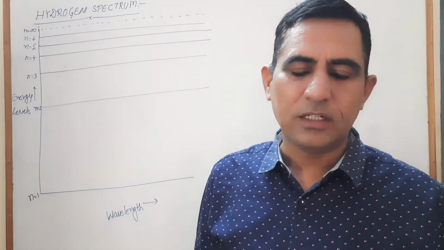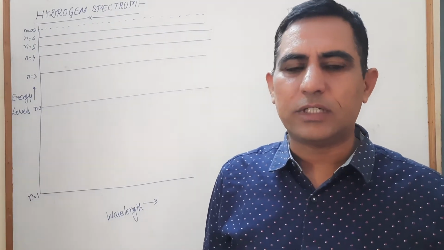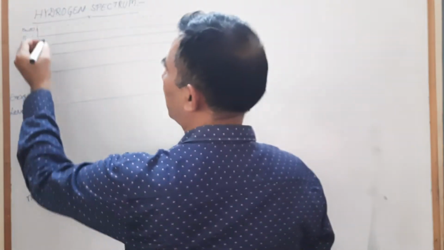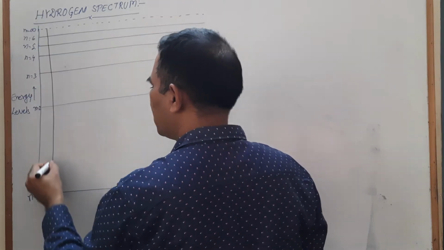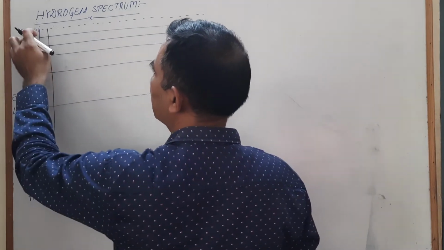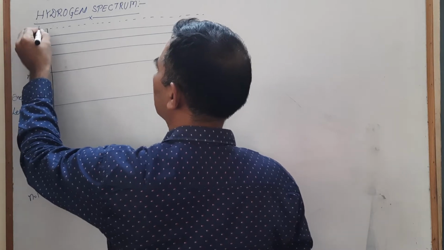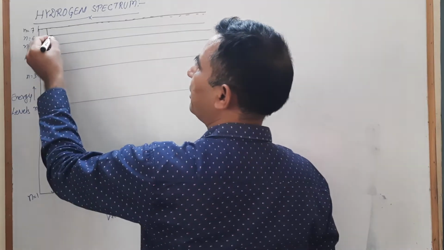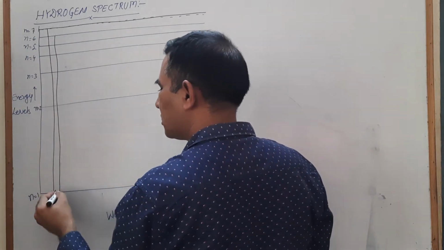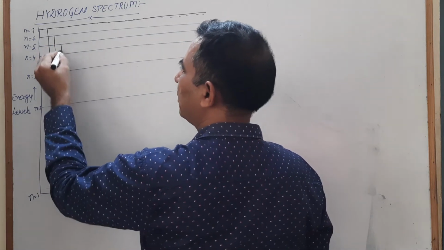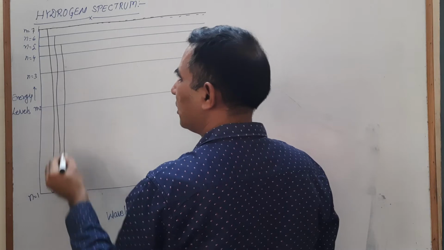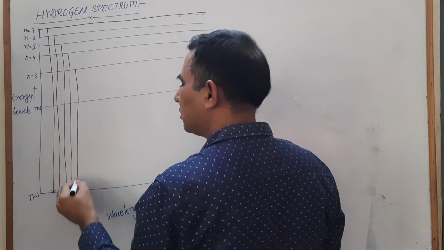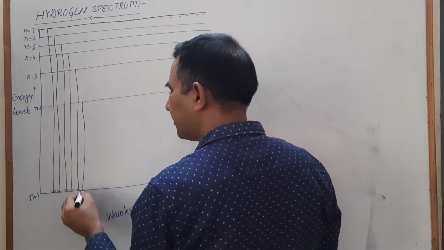So today we calculate how many spectral lines there are and what the types of those spectrum lines are. Let's see. Suppose an electron jumps from the infinite orbit to the first orbit, or instead of infinite, let me consider the seventh orbit. The electron jumps from the seventh orbit to the first orbit. Maybe the electron jumps from the sixth into the first, or from the fifth, or from the fourth, or from the third, or from the second.